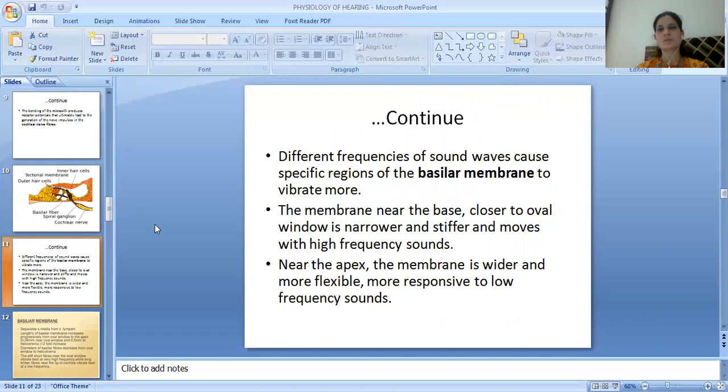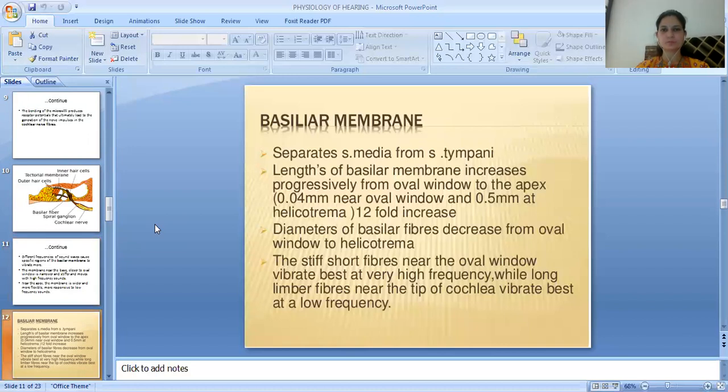The different frequencies of the sound waves cause specific regions of the basilar membrane to vibrate more. The membrane near the base, closer to the oval window, is narrower and stiffer and moves with high frequency sounds. Near the apex, the membrane is wider and more flexible, more responsive to low frequency sounds. What is the basilar membrane? The basilar membrane separates the scala media from the scala tympani.